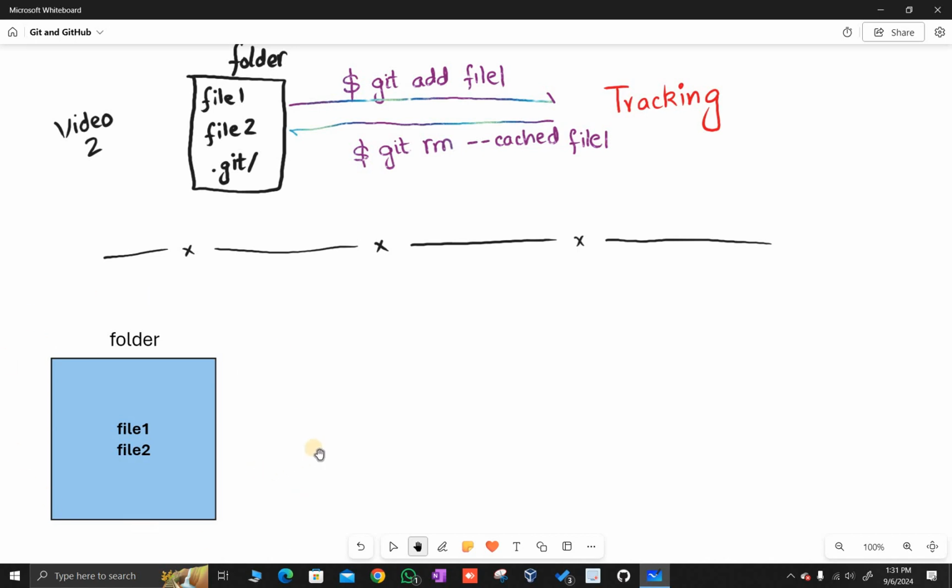Now, once I open a git bash and I type the following command: git init. This init stands for initialize. So once I type git init, what happens is that this folder will be converted into something like this.